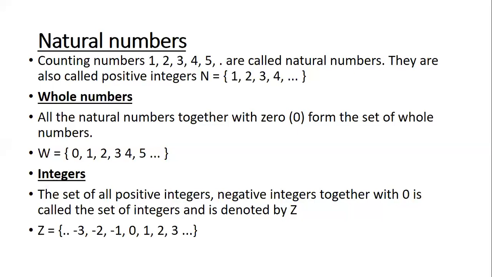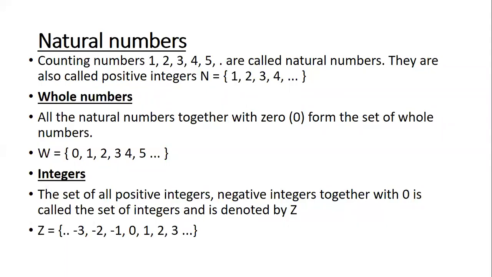What are whole numbers? Yeah, whole numbers are all natural numbers including 0. Okay, they are not said as counting numbers with 0. They're usually told as natural numbers along with 0. Okay, it starts from 0. And how are whole numbers denoted? Capital W. Good. Then coming to integers.